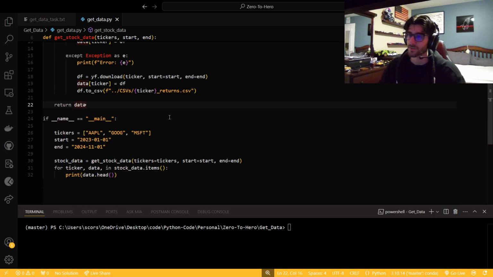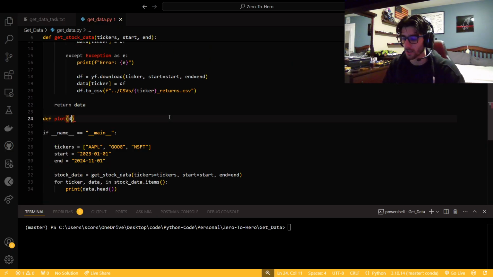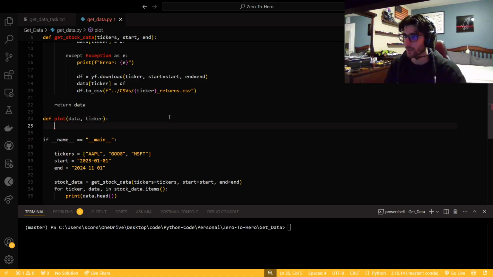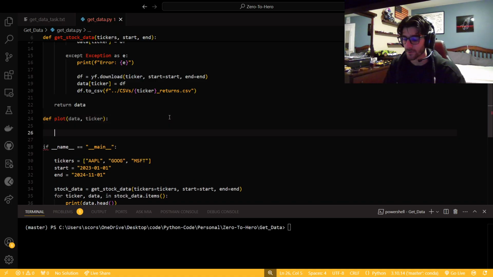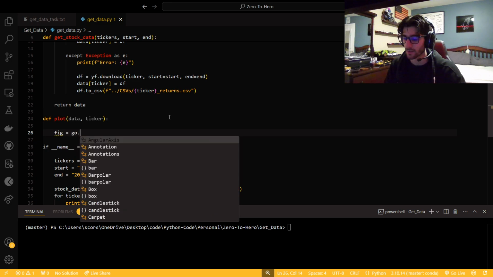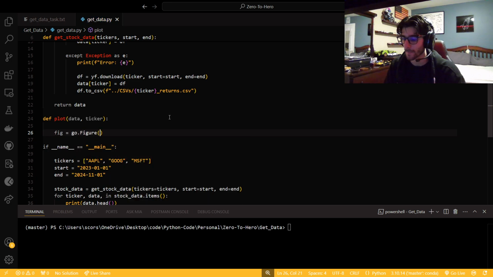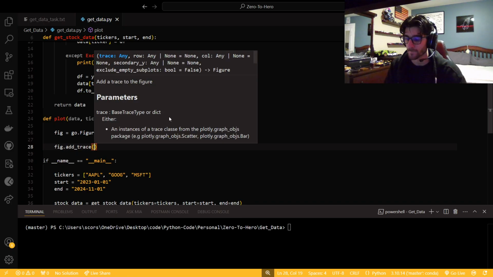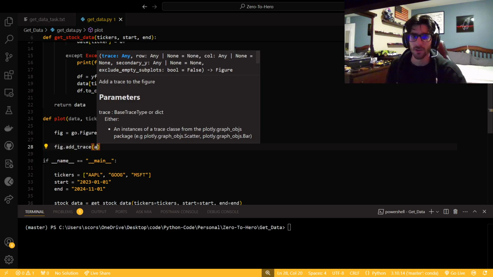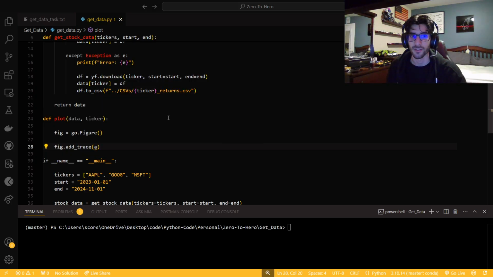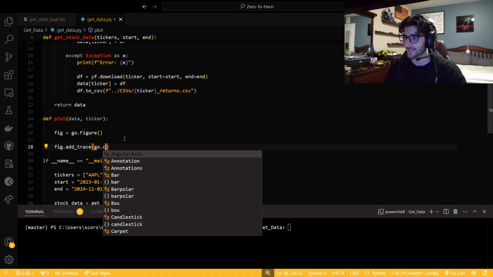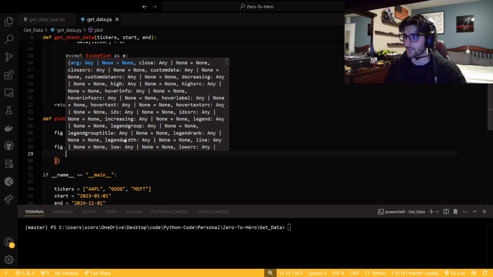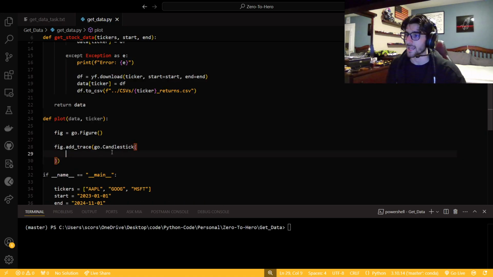So now let's just write a new function, call it def plot. I need a data frame, I need a ticker. And so first thing I'm going to say is I have this fig variable, go.Figure, capital F with the parentheses. And so now the first thing we have to do is make a candlestick chart. So we're going to say fig dot add trace, and then we're going to add, excuse me for a moment because I can't remember. Yep, go.Candlestick in here with a capital C.